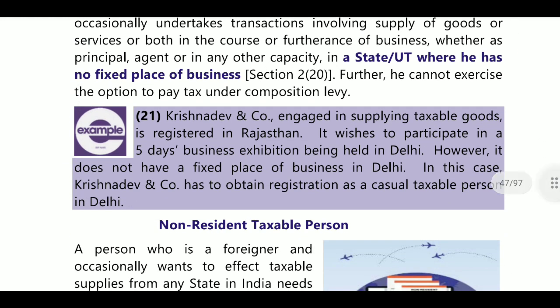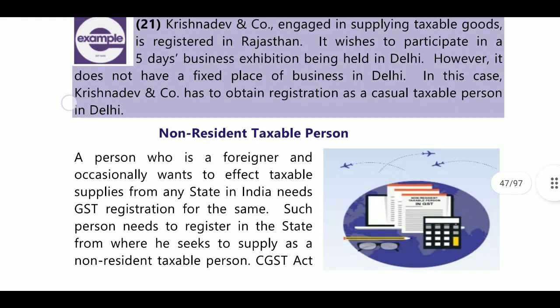For example, Mr. Krishnadev and Co., engaged in supplying taxable goods, is registered in Rajasthan. He is a registered person in Rajasthan. He wishes to participate in a 5-day business exhibition being held in Delhi. In Delhi, he does not have any fixed place of business. In this case, Krishnadev and Co. has to obtain registration as a casual taxable person. So if you want to perform business at Delhi, you need to get registration as a casual taxable person.